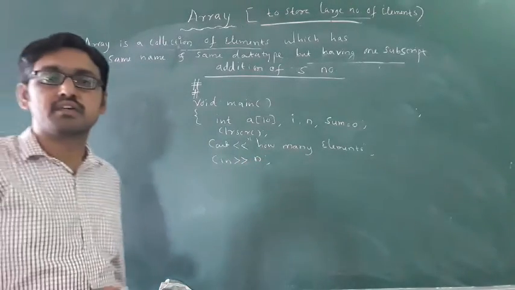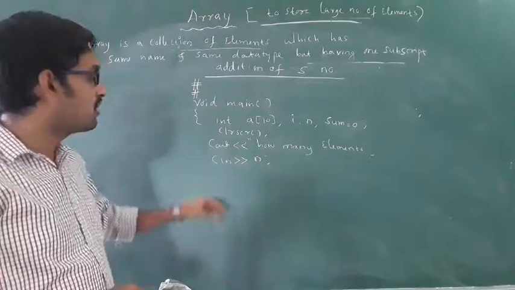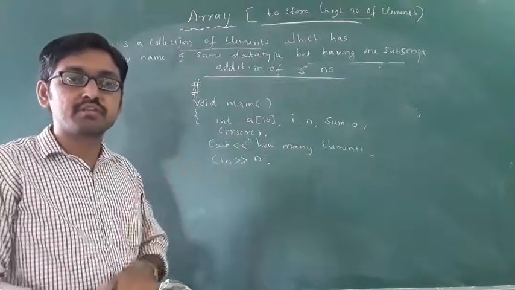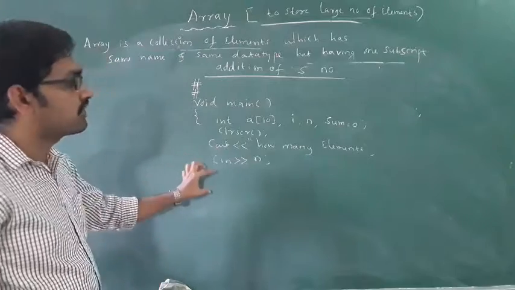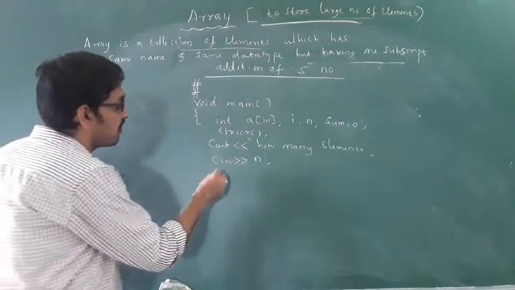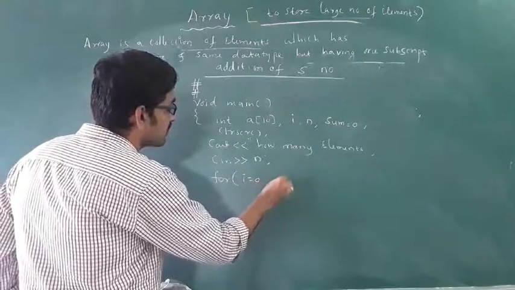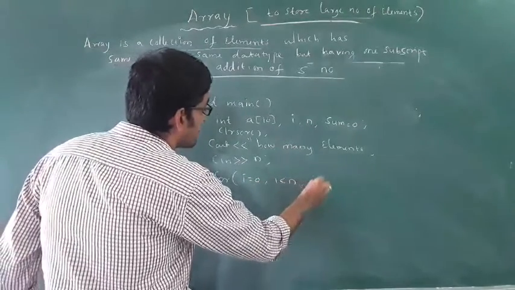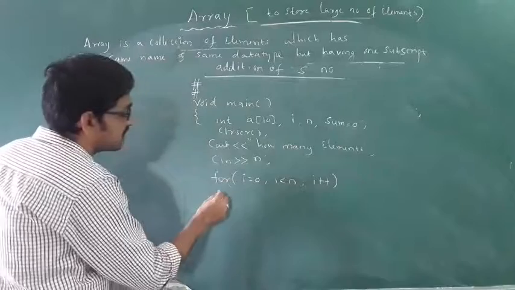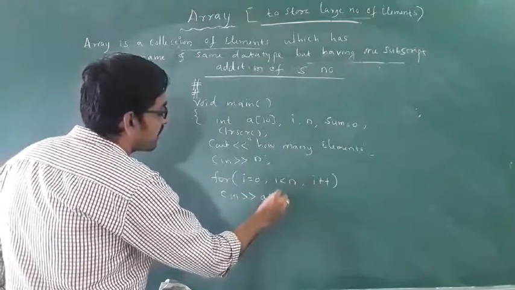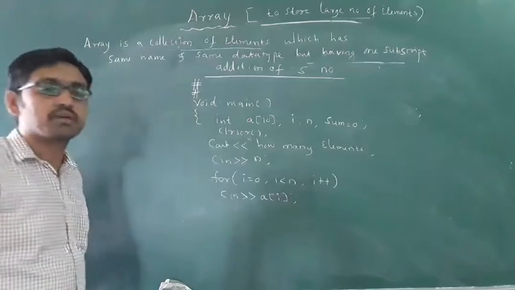Okay, cin n. Now if you want to enter the elements, what do you have to take? A for loop with the cin statement. If you want to enter 5 elements, then take for i equal to 0, i less than n, i plus plus, then take cin a of i. This is for storing purpose.